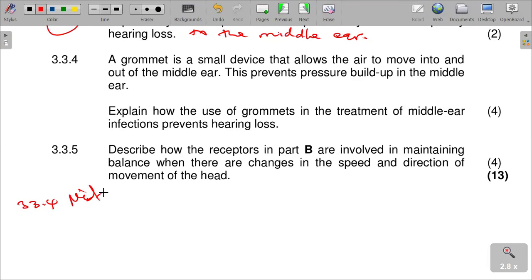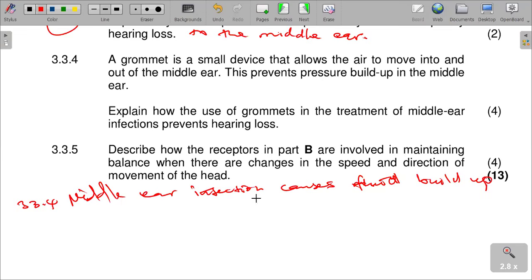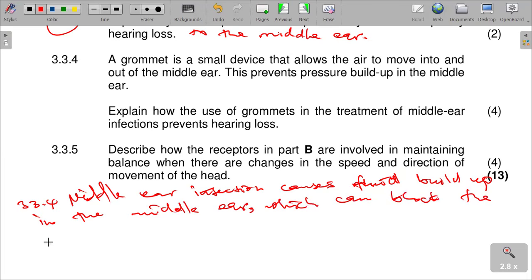In this case, you should make sure that you narrate that middle ear infection causes fluid to build up in the middle ear, which can block the eustachian tube.